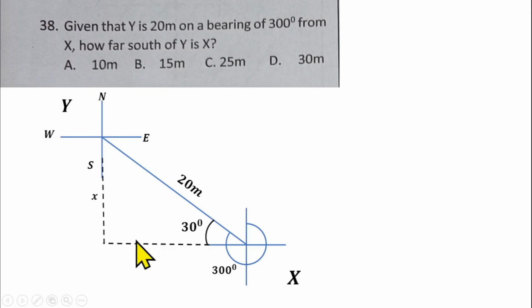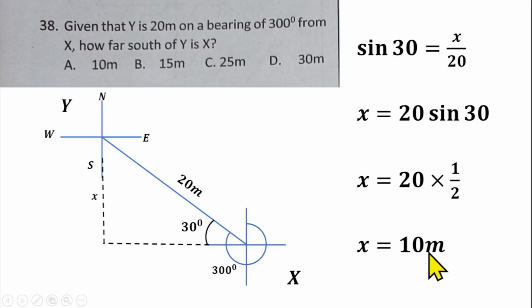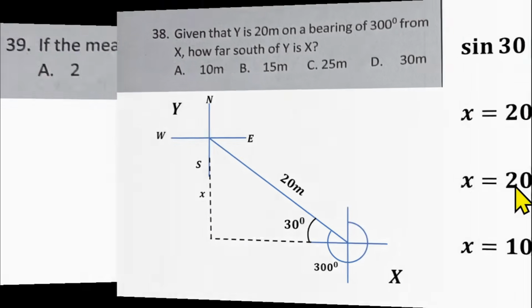Since this is a right angle triangle, we can use the trigonometric ratio to find the value of our x by using opposite over hypotenuse. So we'll be having sine 30 is equal to x over 20. If you cross multiply there, we have 20 sine 30 equals x. Sine 30 is a half, so that gives us 20 times half. And 2 can go in 20, that gives us 10. So that gives us 10 meters, and that makes option A the right answer for question number 38.